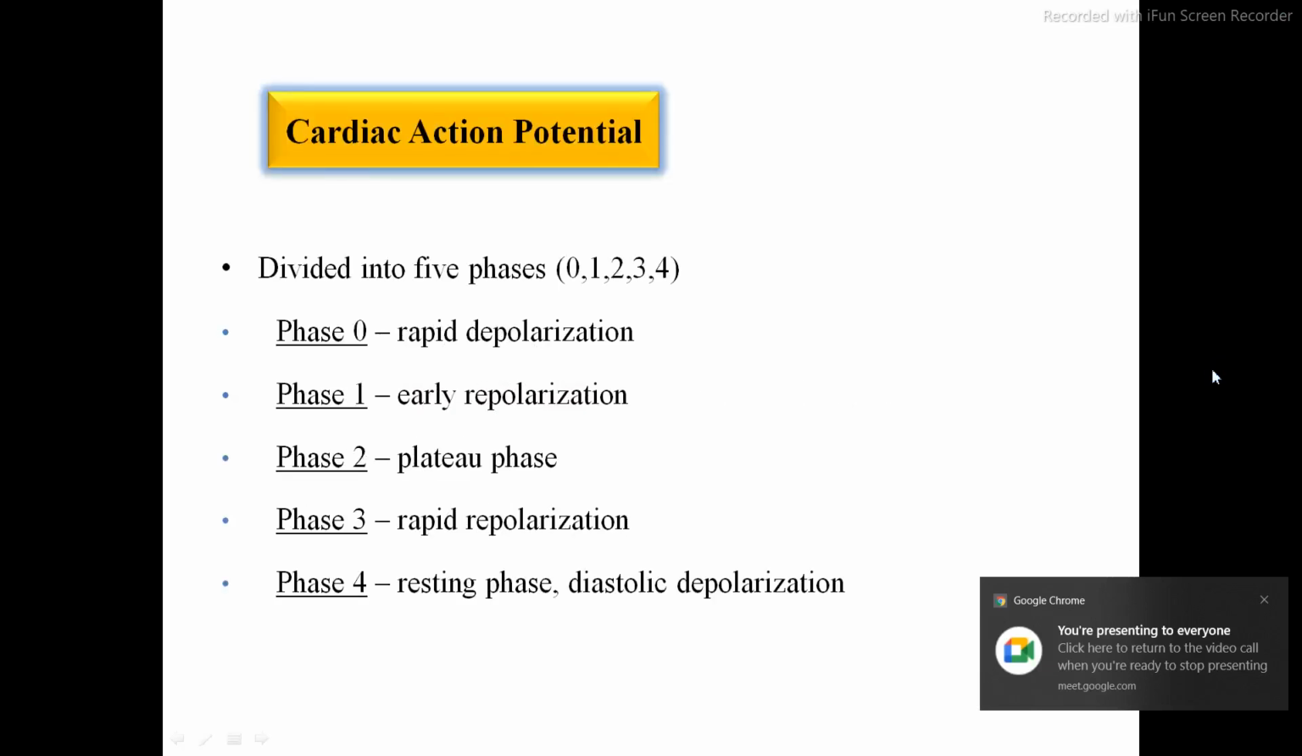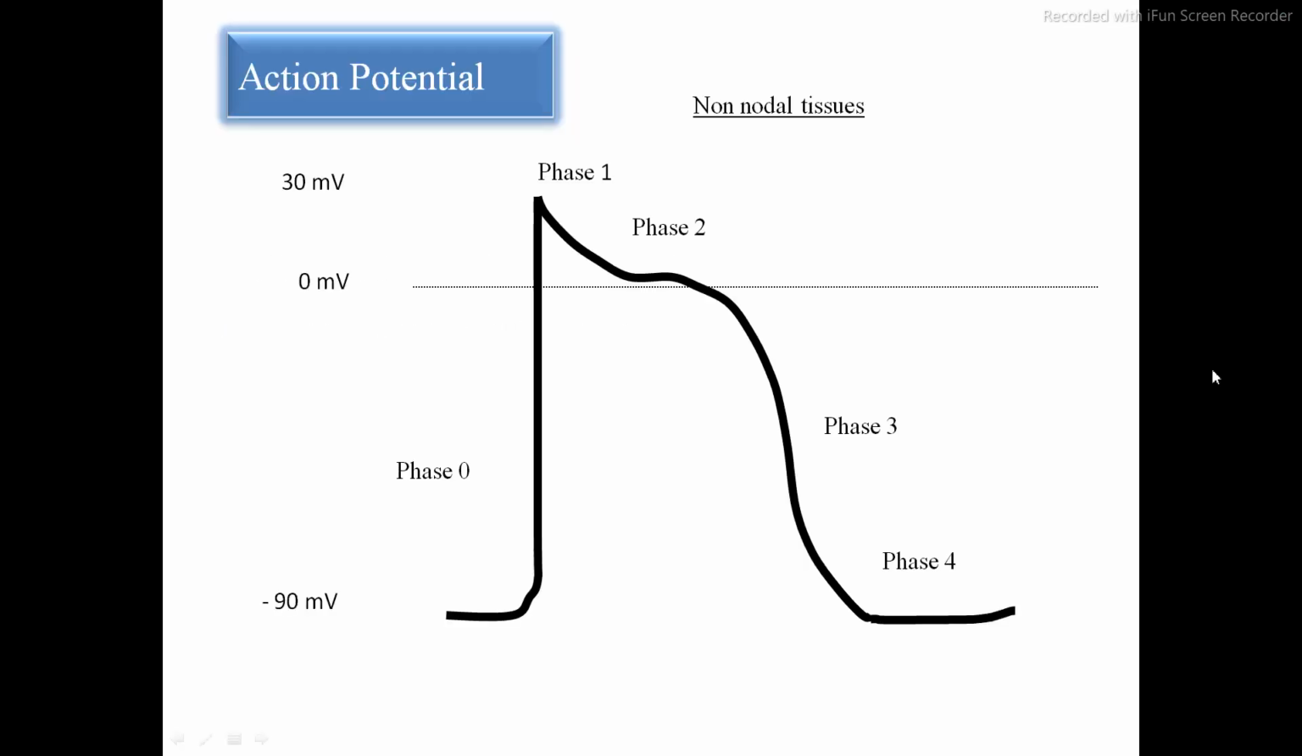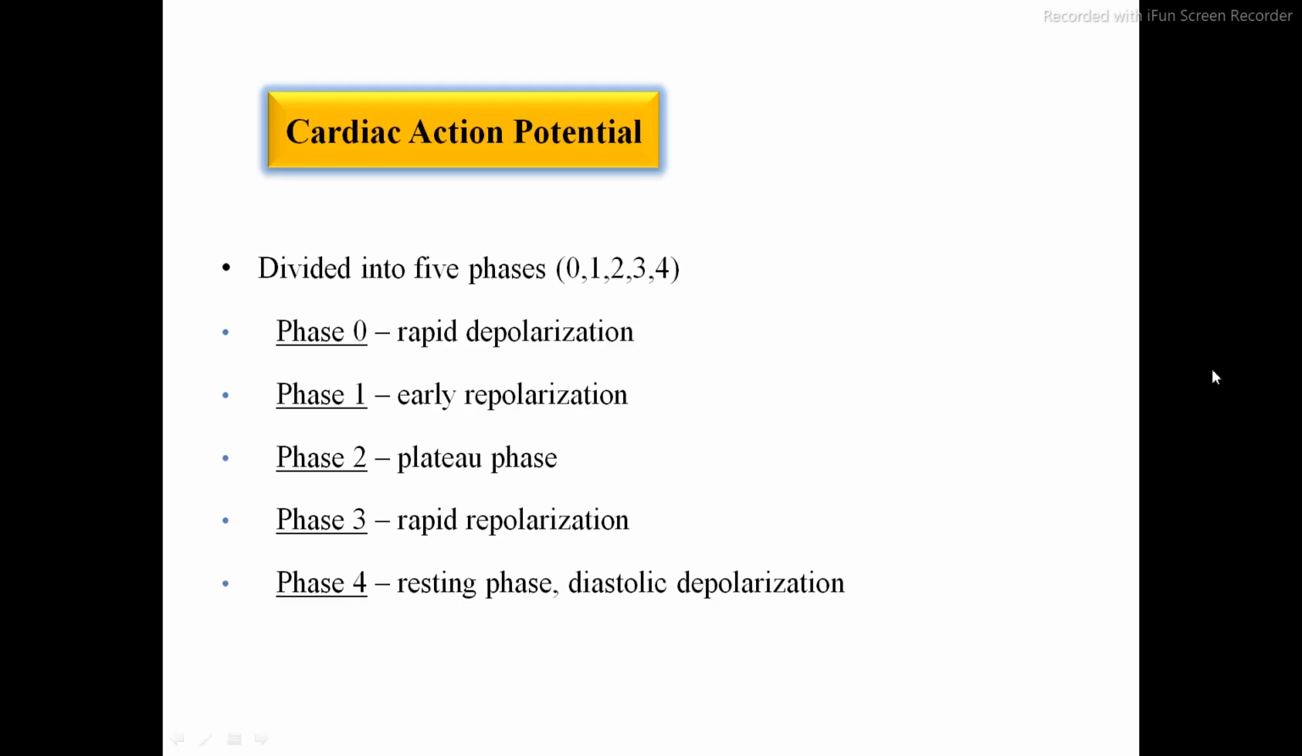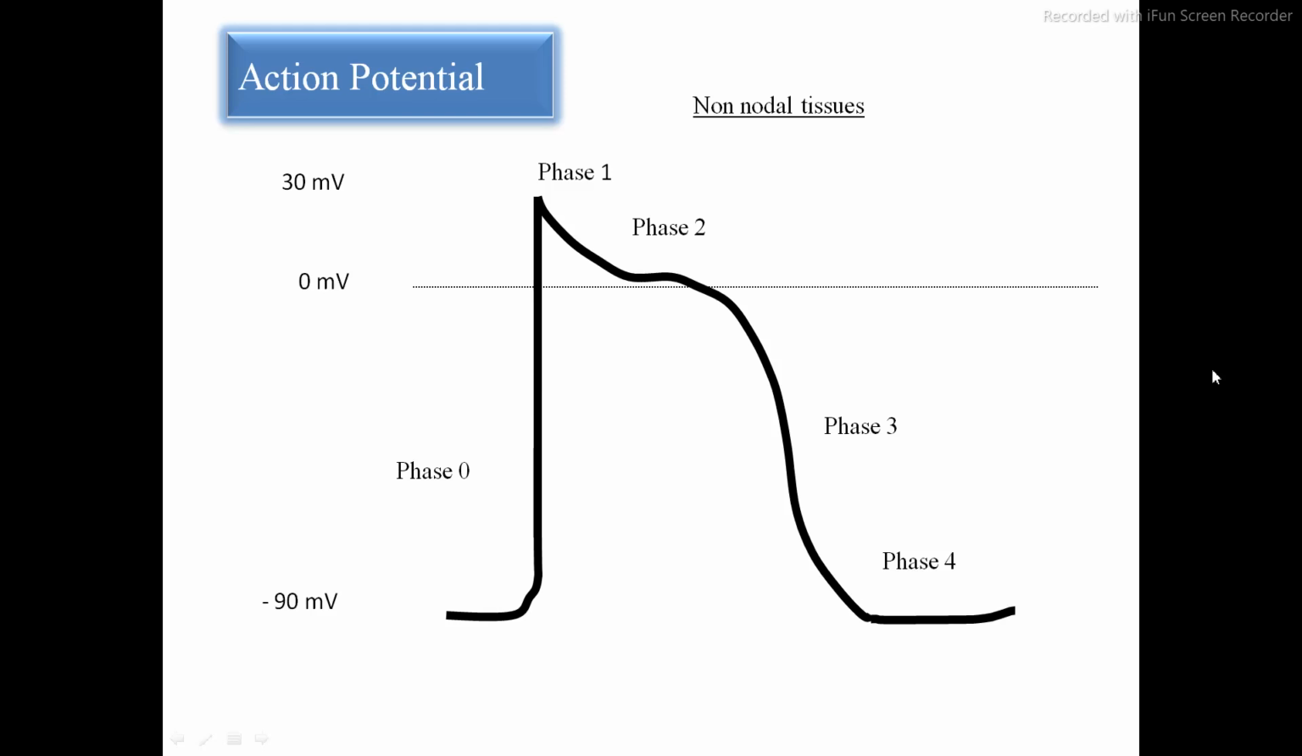Okay. Now the cardiac action potential. Instead of discussing other things first, we'll directly come to this diagram, that is the cardiac action potential. This cardiac action potential is divided into 5 phases: phase 0, phase 1, phase 2, phase 3, and phase 4. In these 5 phases, the cardiac action potential is differentiated.